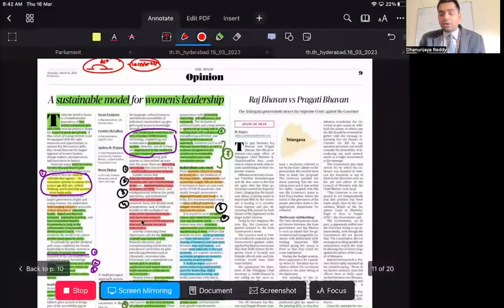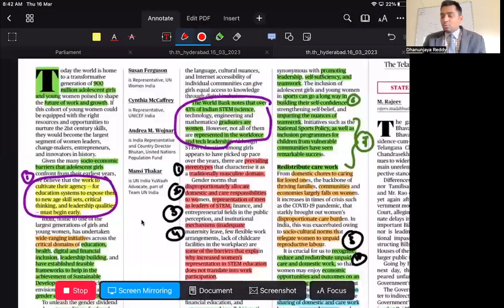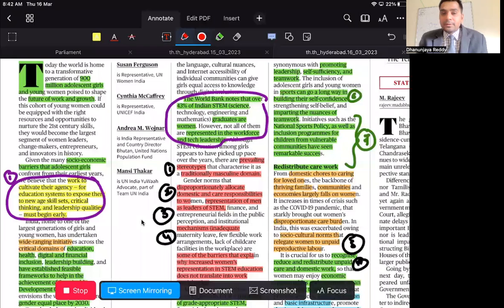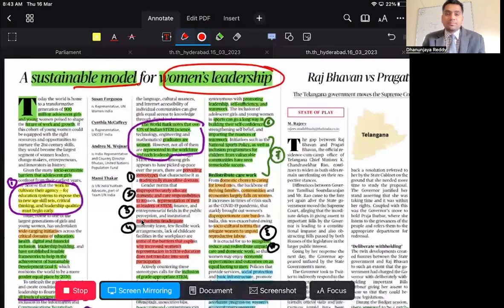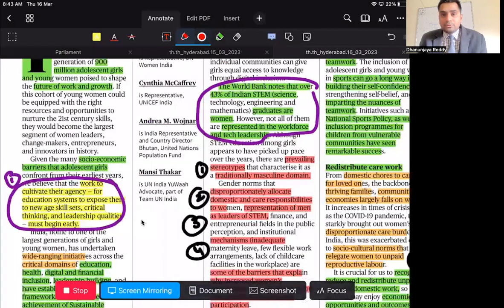A sustainable model for women's leadership. Another good article was written on how women in India can be grown or empowered to leadership positions. Sustainable model. What is the sustainable model for this? So it is said that in the world today we have almost 900 million adolescent girls, and they form a major part of the future of work and growth.